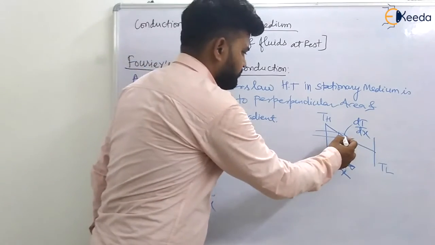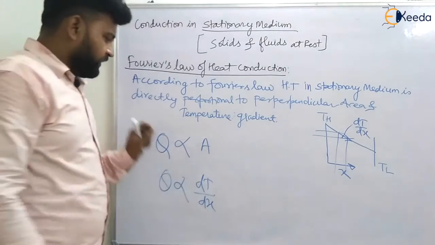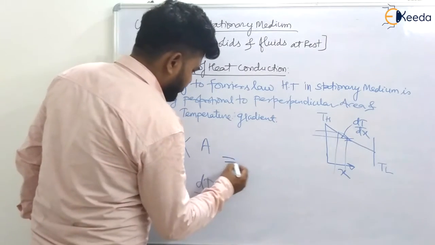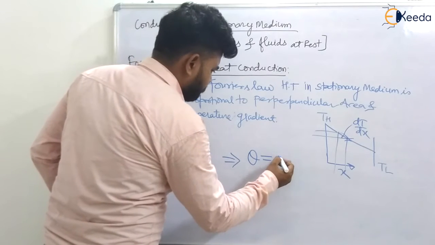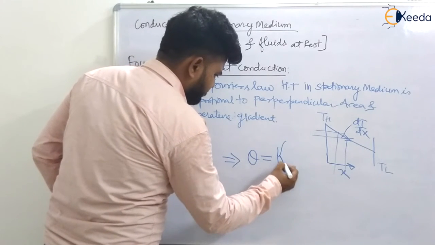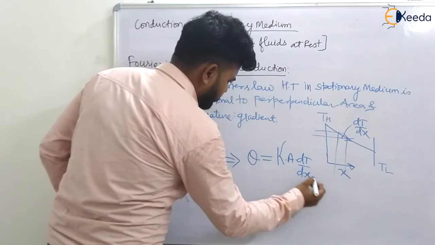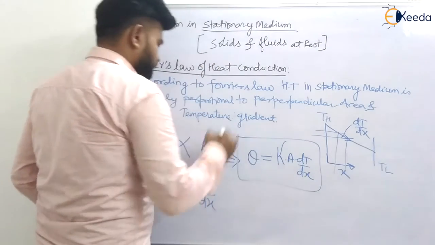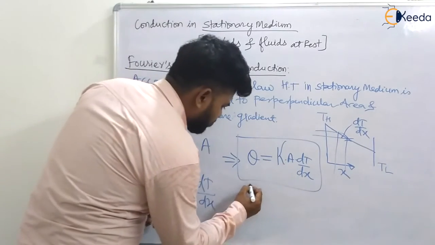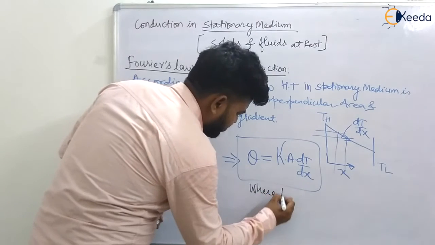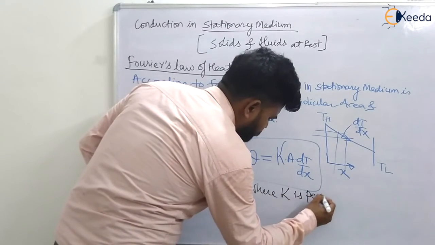That implies Q, the heat transfer, will be equal to a proportionality constant K multiplied by A multiplied by dT by dx, where K is the proportionality constant.